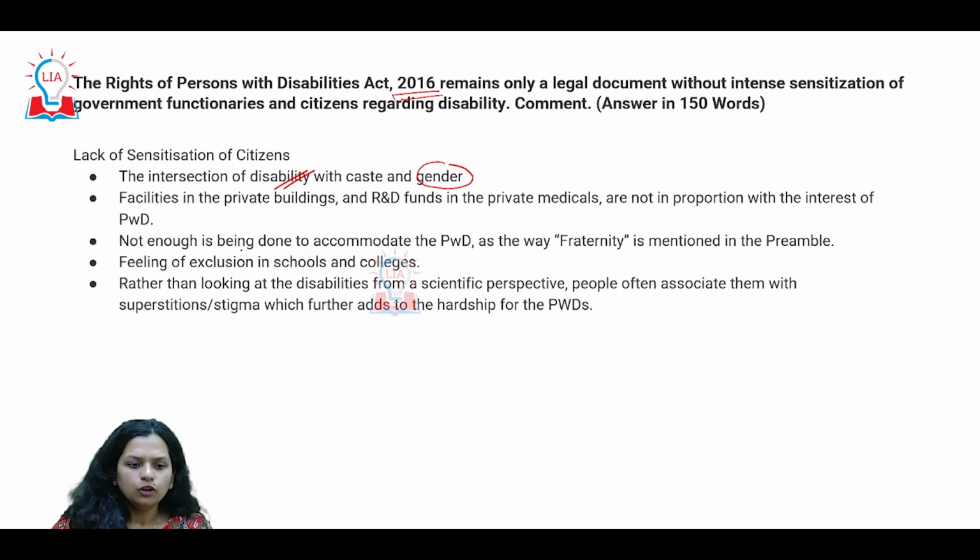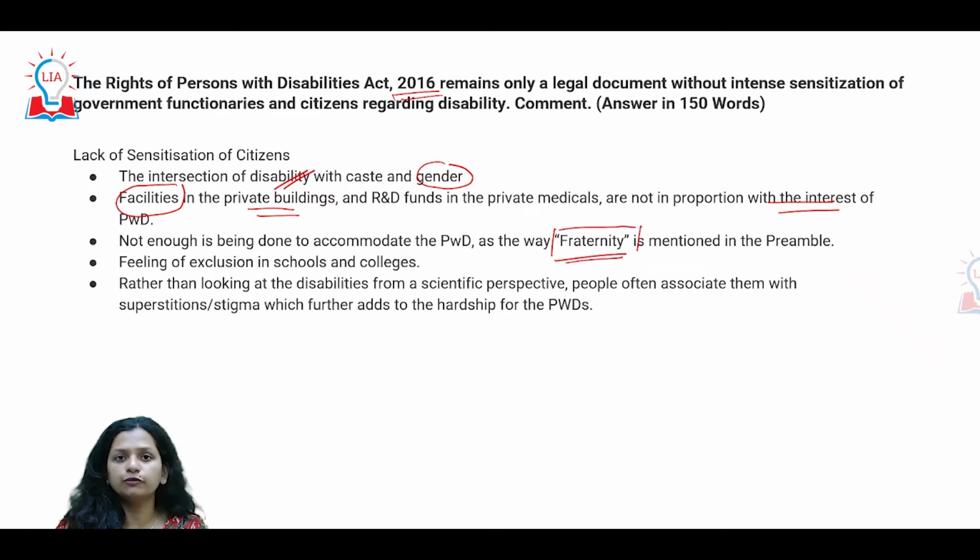A lot of the private buildings which have created some facilities for these disabled people are not in proportion with their particular interest. So there's a gap in understanding what is their essential requirement. We are still yet to realize and implement our element of fraternity as mentioned in the constitution. Schools and colleges, like all public spaces, have a lot of stigmas and superstitions which really have to be addressed and looked into, for us to not just have an act but also see some change in the ground reality.